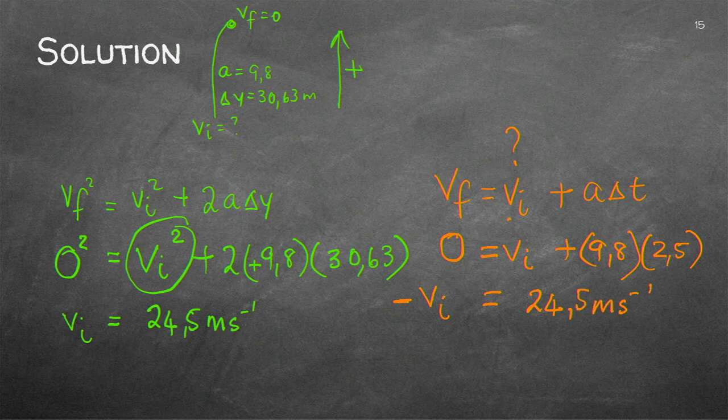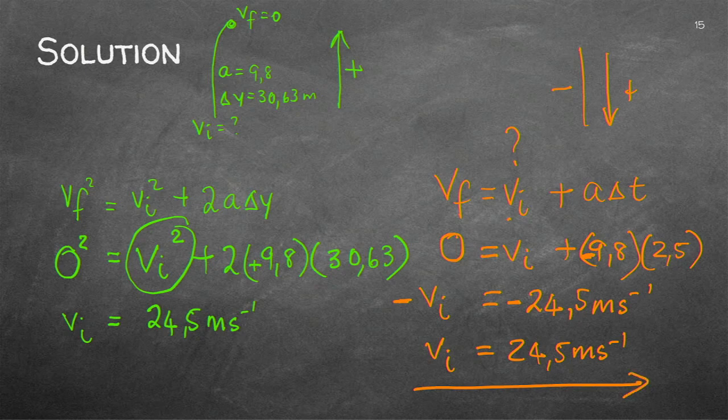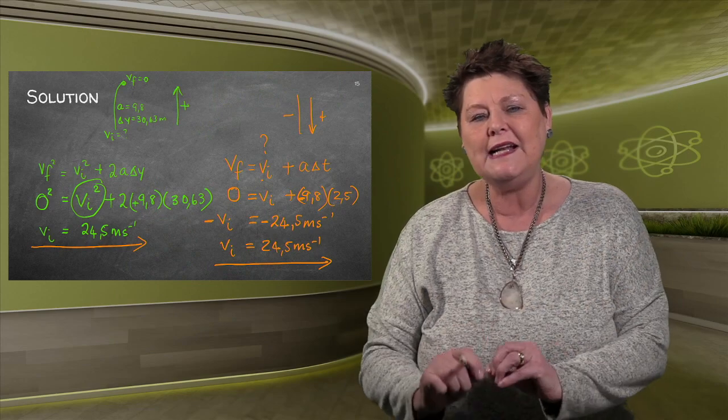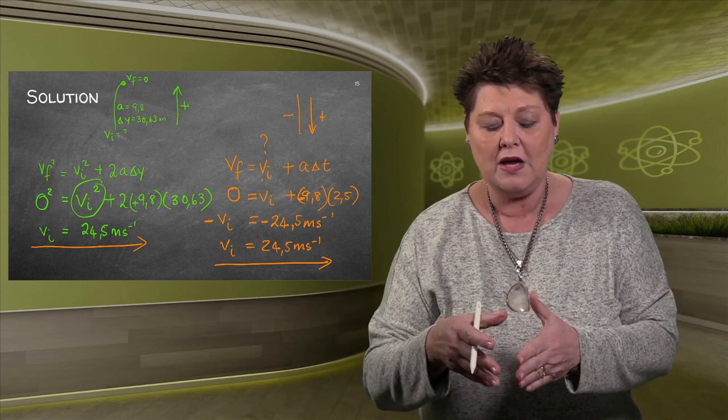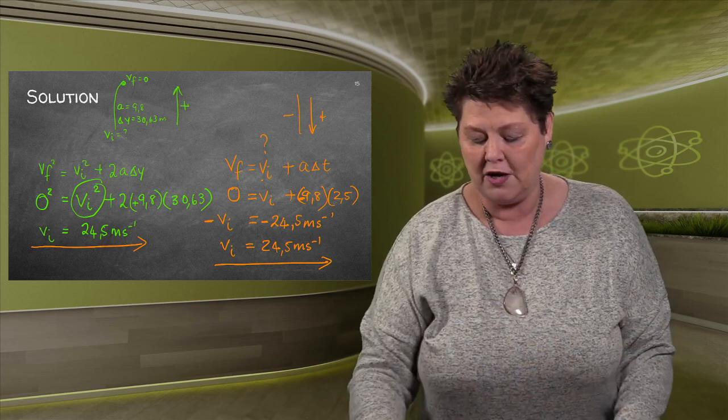And what we know now is that it's going slower, so I'm putting the 9.8 as a minus, and therefore the velocity upward would be 24.5 meter per second. If I said up is negative, down would be positive. Can you see I've got my value exactly the same as that one? So go and select the information, see which equation you want to use, and then just populate the equation.